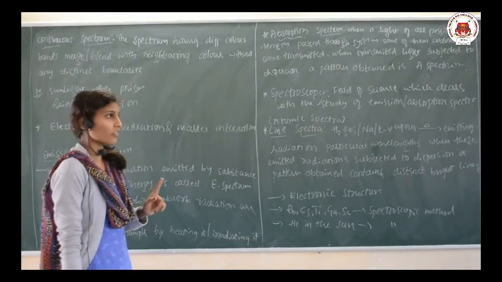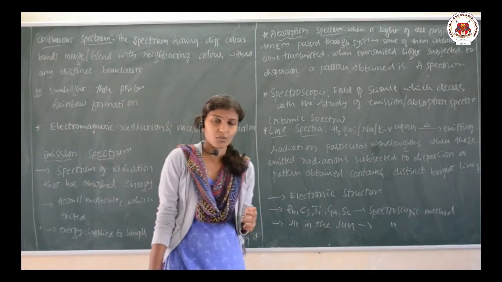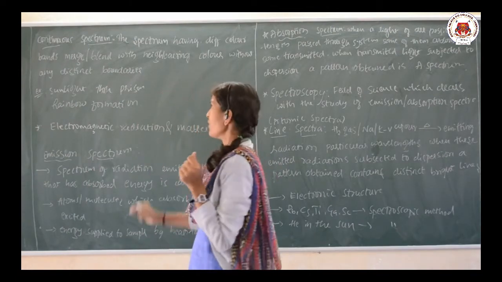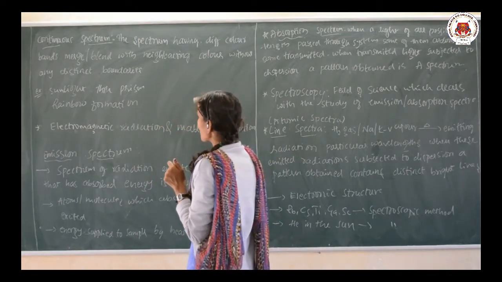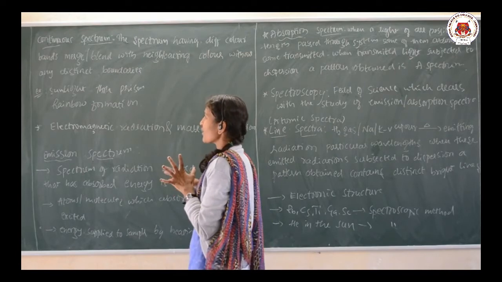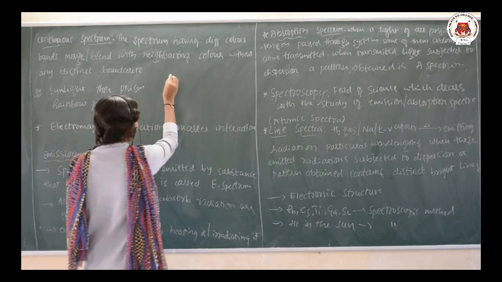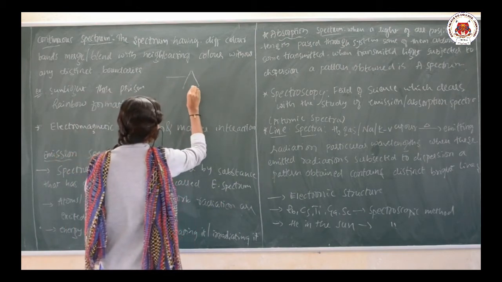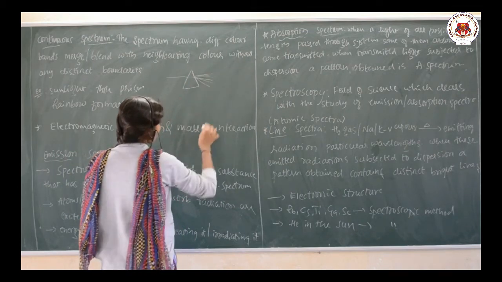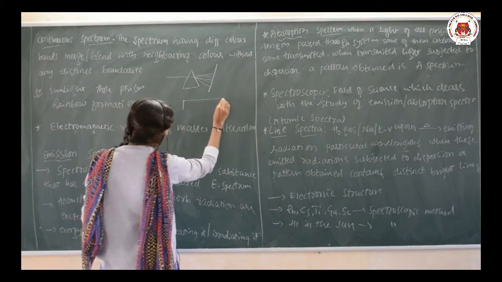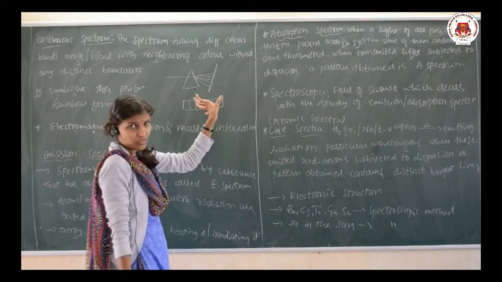So, let us discuss few more terms here. Continuous spectrum, as I was explaining to you. Here the spectrum having the different colors of the bands merge or blend with neighboring color without any distinct boundary. For example, sunlight is passed through a prism. Just imagine that this is the sunlight which is passing through a prism. So, you are going to get the 7 colors. If you observe these 7 colors, the arrangement of the colors will be like this. This is nothing but the spectrum.